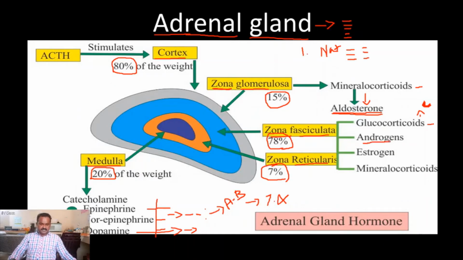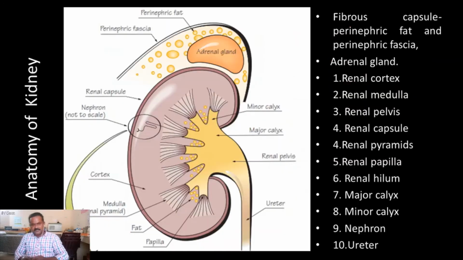Other hormones are androgen and estrogen. Androgen is the male sex hormone, estrogen is the female sex hormone. We are going to study them in other videos. Okay, this is the main important basic information about the adrenal gland. Then we move on to the anatomy of the kidney.